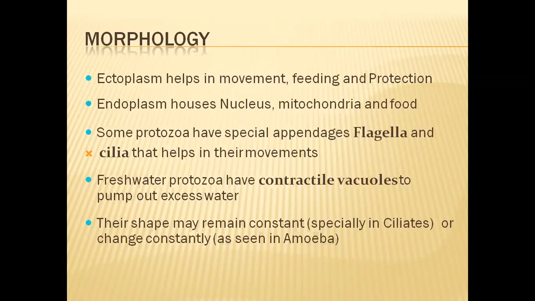And freshwater protozoans have a special organelle called contractile vacuole, which helps in expelling water and unwanted waste material from the body. In this way, contractile vacuoles may be regarded as excretory organelles of freshwater protozoans.